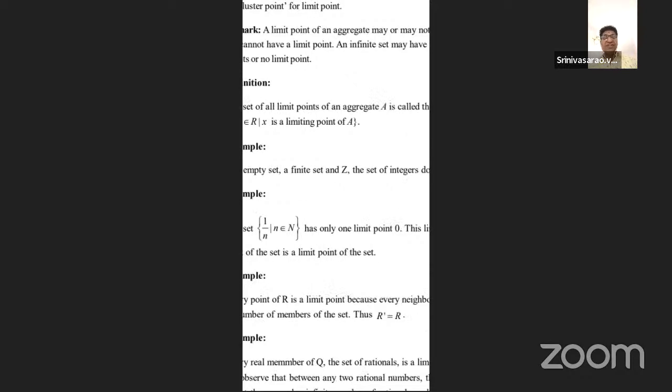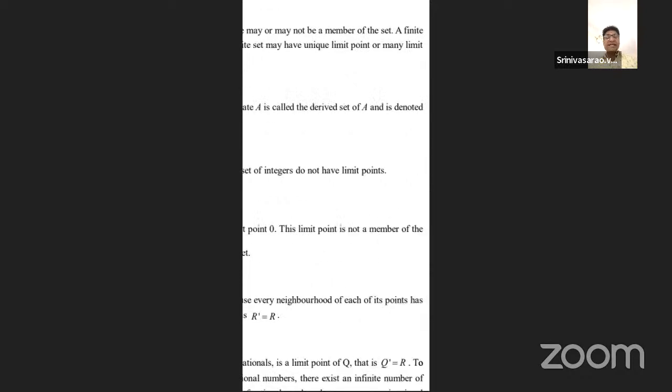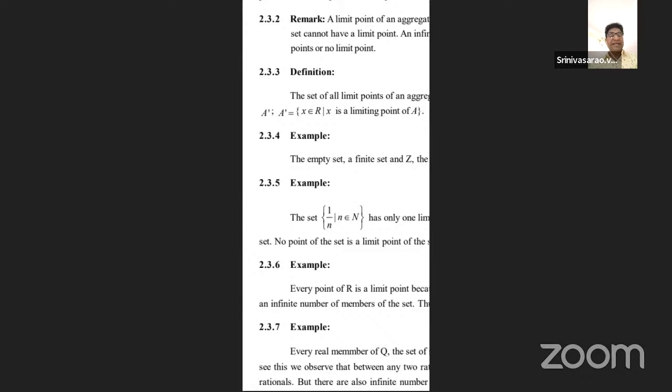2.3.3. That is the definition called a derived set. A derived set is denoted by A dash: the set of x, x being a real number, such that x is a limit point of A. The set of all limit points is called a derived set. What is the closure of A? A union A dash.